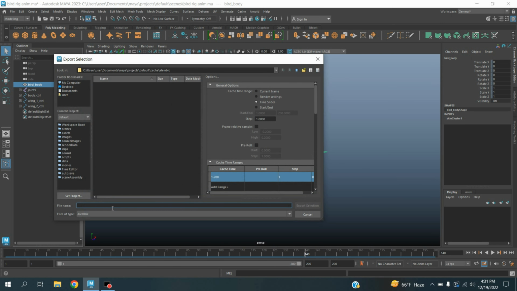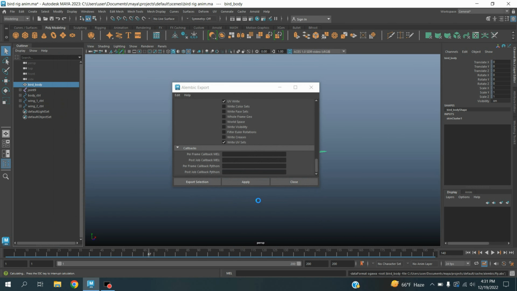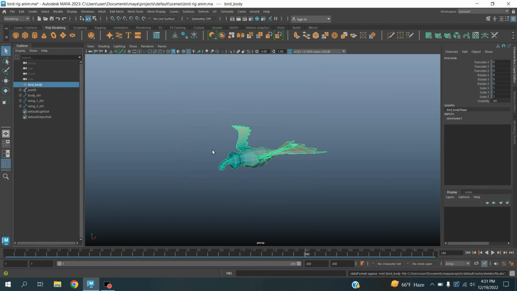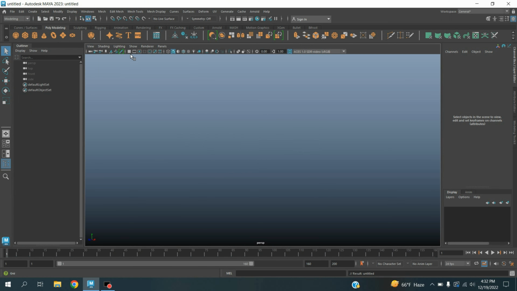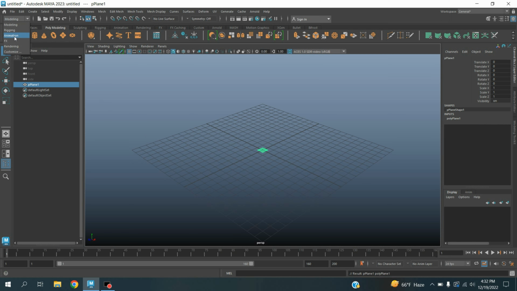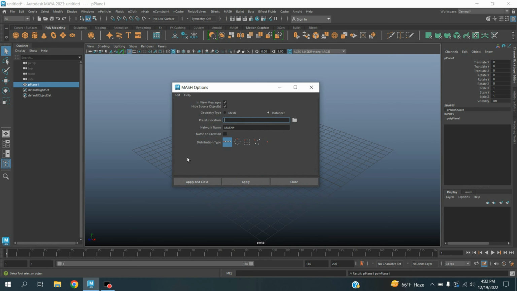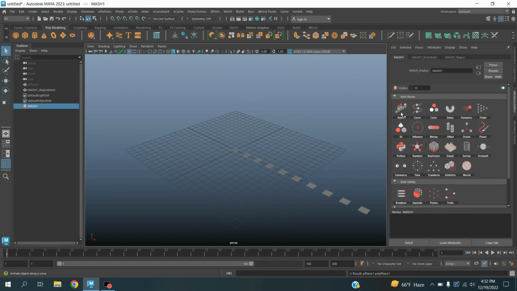Selection, rename this one as fly, click Export Selection. See, exporting has been done. Go to File, take a new scene, turn on the grid, take a polygon plane, change the Modeling menu to the Effects menu, go to Mesh, open Create Mesh Network option. Geometry type, select Mesh, click Apply and Close, open the Attribute Editor.